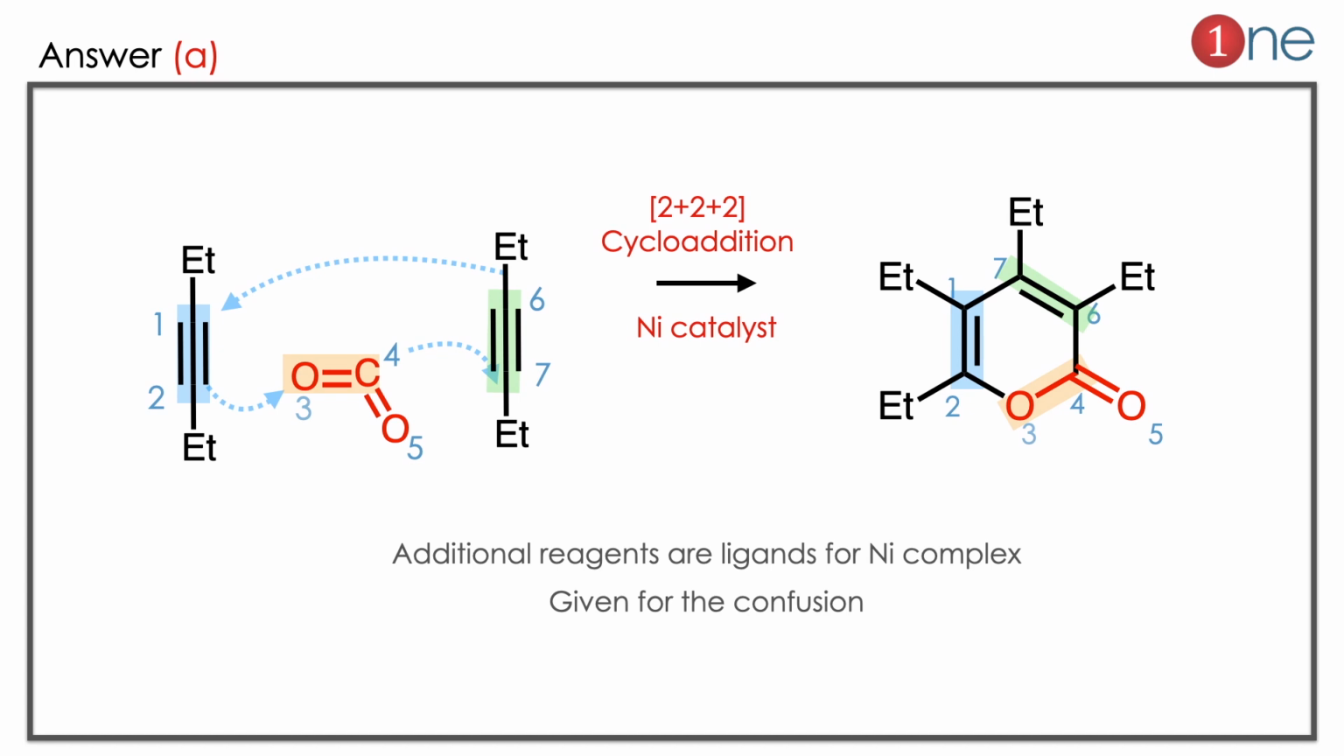One thing: the nickel catalyst is given for confusion, and all the reagents are ligands for the nickel. The whole reaction happens at the nickel catalyst complex. So you have to understand that whenever alkyne and carbon dioxide combine, you have to consider a 2 plus 2 plus 2 addition reaction.